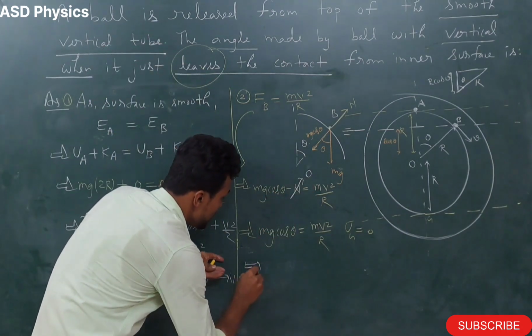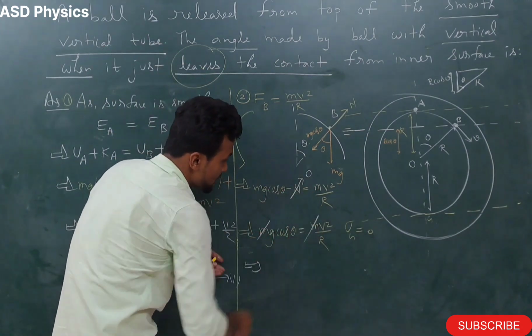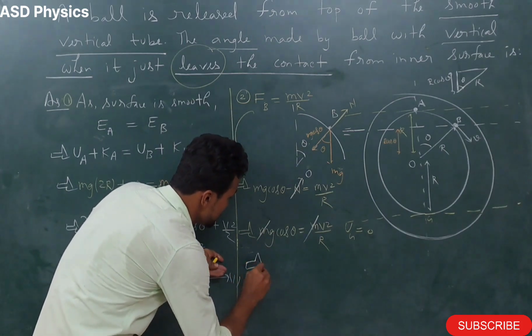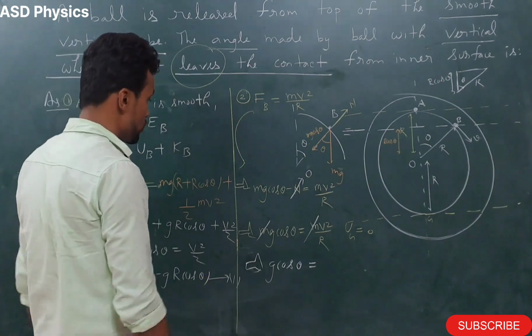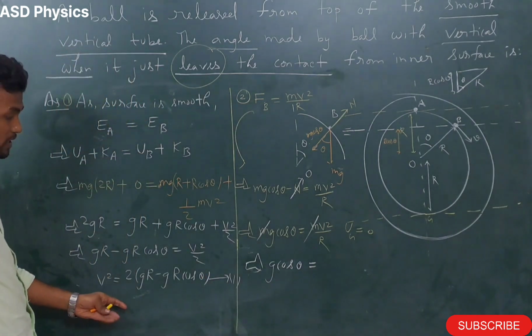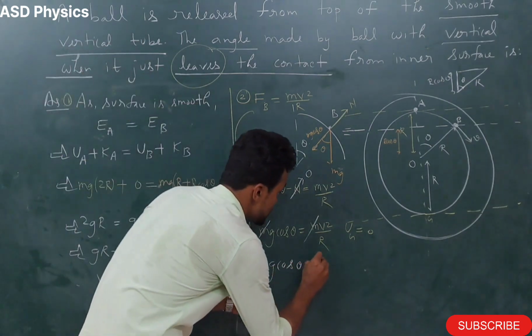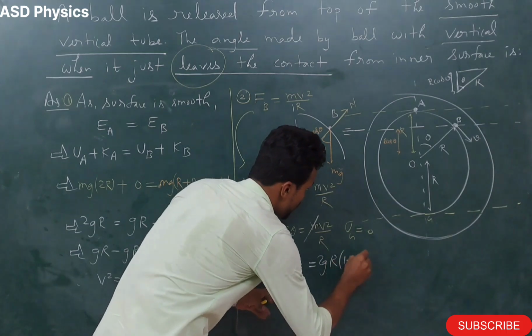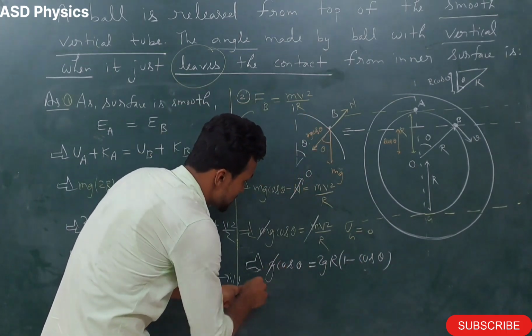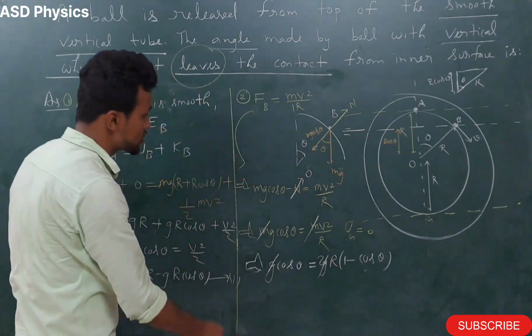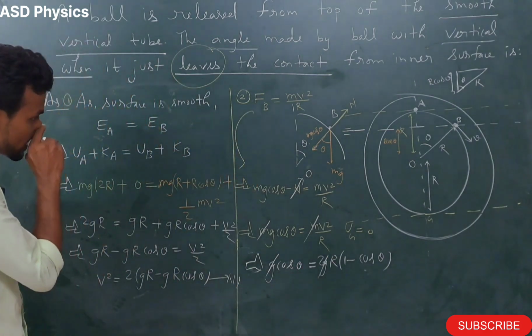Now again this m and m cancel. So what will this become? This g cos theta is equal to, now the v square value, let's see from here, 2gr times 1 minus cos theta. Now my dear students, this g and this g also cancel. Now after that we'll simplify more.